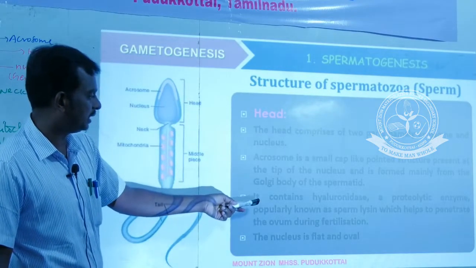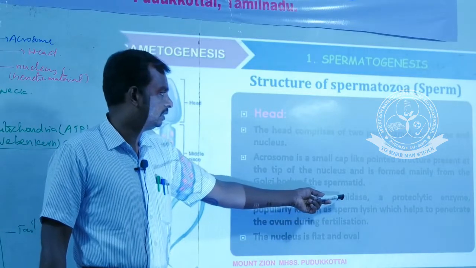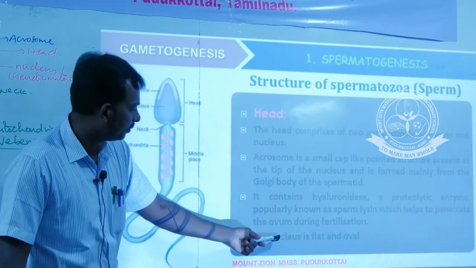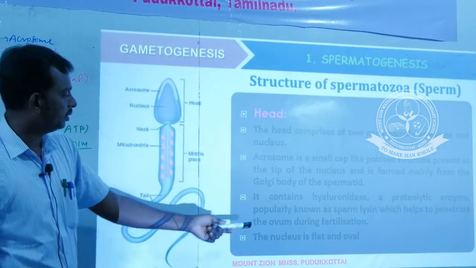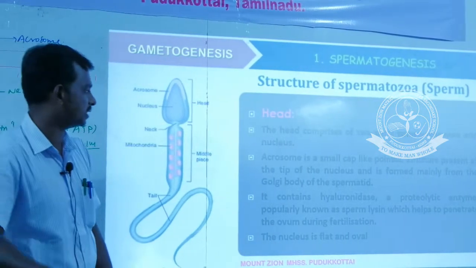Important one more question, underline it. What is the enzyme it contains? Hyaluronidase. This hyaluronidase helps the penetration of sperm into the ovum during fertilization, and the nucleus is an oval and flat nucleus.